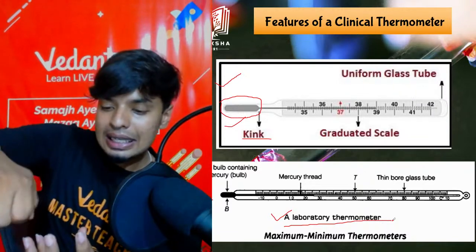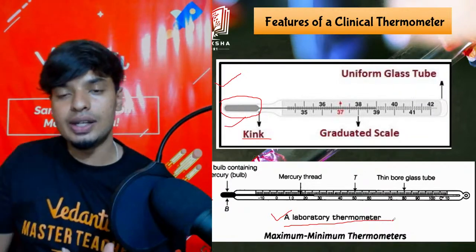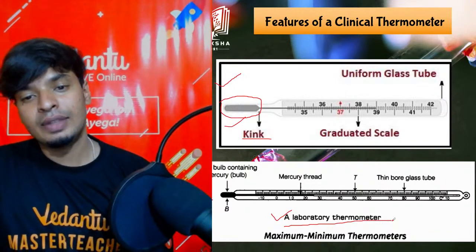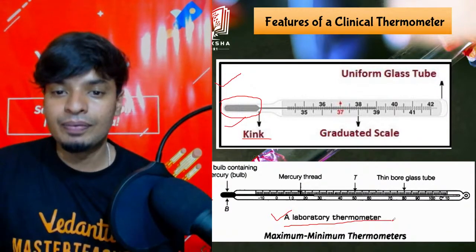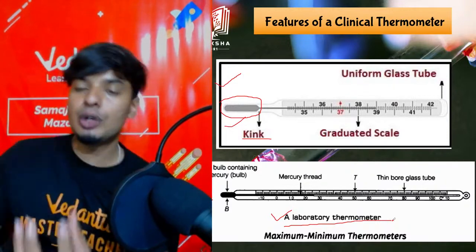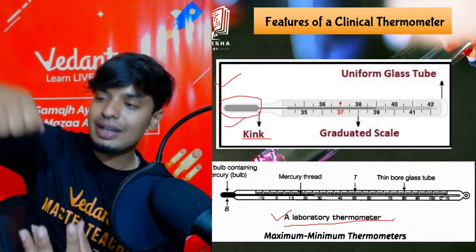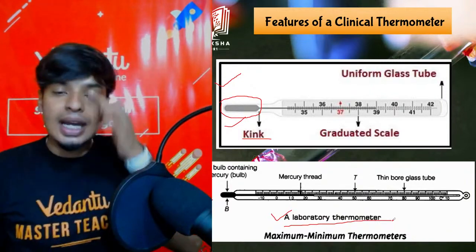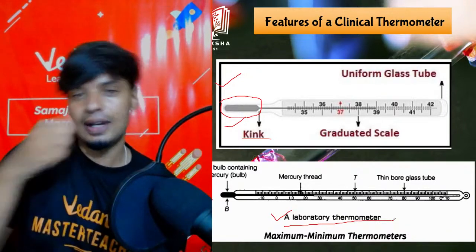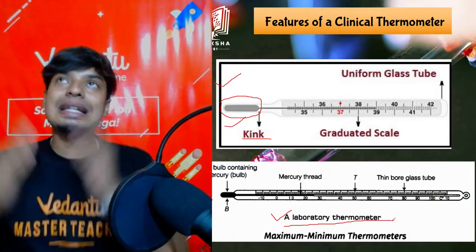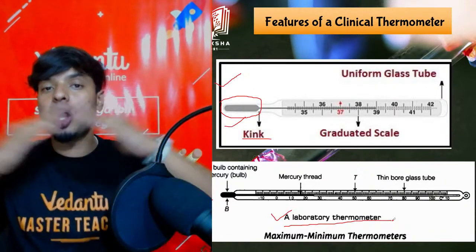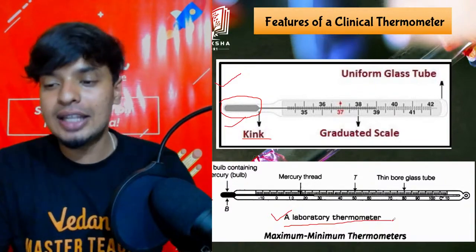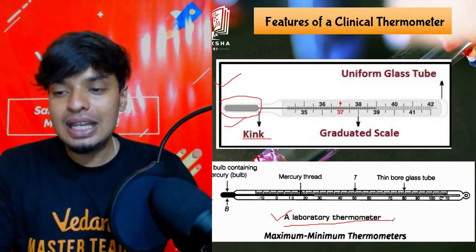Now, once I take the thermometer out of the liquid, the mercury will fall back. It doesn't have a kink. Not needed, right? Because you only have to measure the temperature when it is inside the liquid. When you take it out, the mercury will fall back. And if you have to measure again, keep it inside. That's all. So the kink stops the mercury from falling back again, which is not there in the laboratory thermometer.